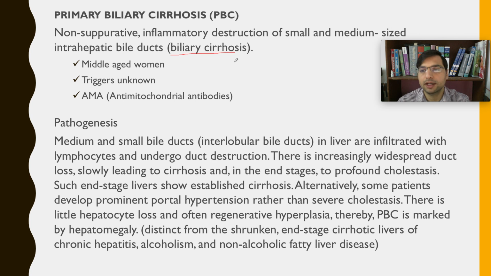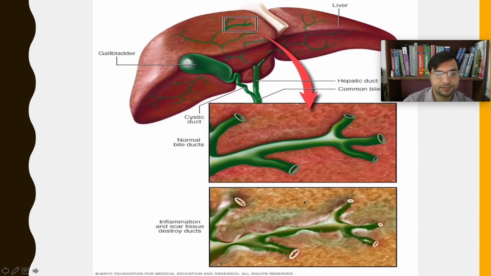And when the liver is cirrhosed, the person will develop portal hypertension and certain other complications of cirrhosis like ascites, right? So all these things will happen. So these are intrahepatic bile ducts. You can see these intrahepatic bile ducts become scarred, they become cirrhosed, right? So biliary cirrhosis will set in: primary biliary cirrhosis, PBC disease.